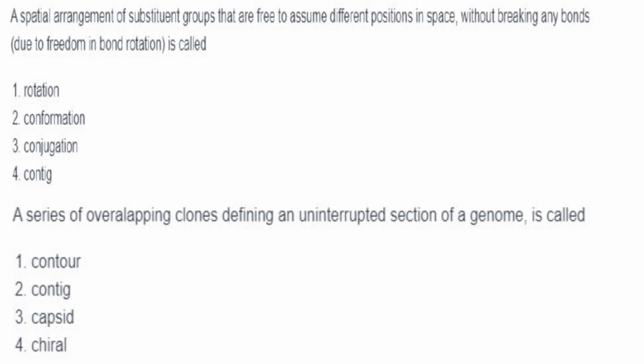Okay. What is it called? It is called conformation, because the bonds can rotate. Because these bonds can rotate, they can adopt different shapes or conformations and there is no breakage of the bonds. So that is called conformation.